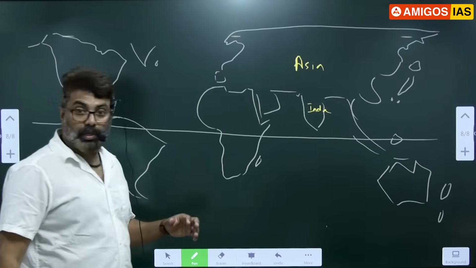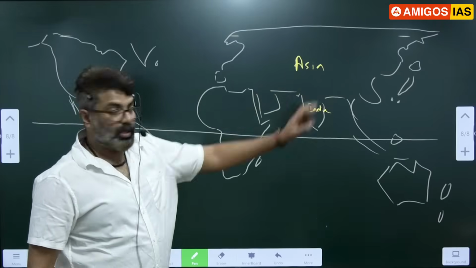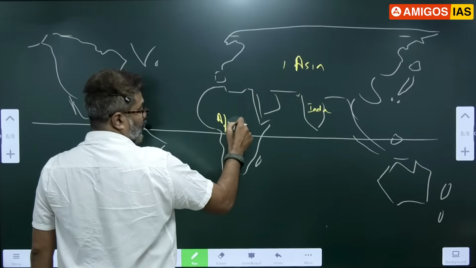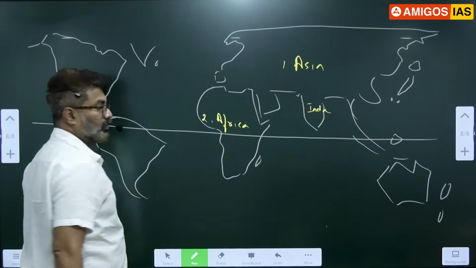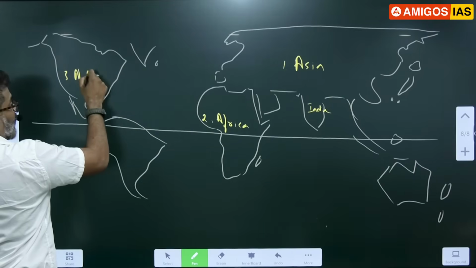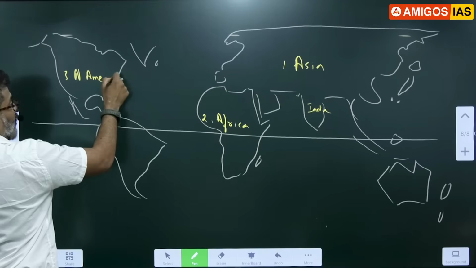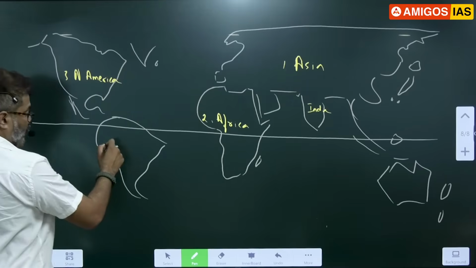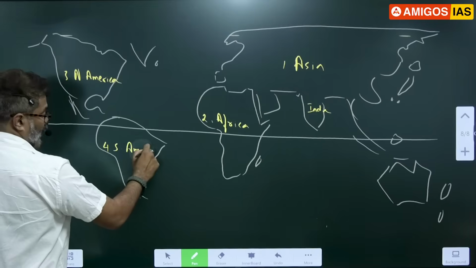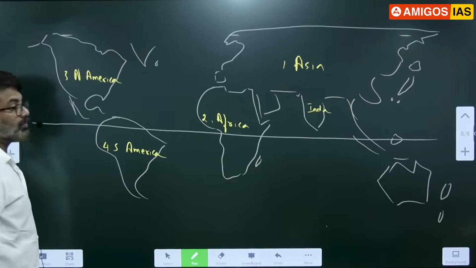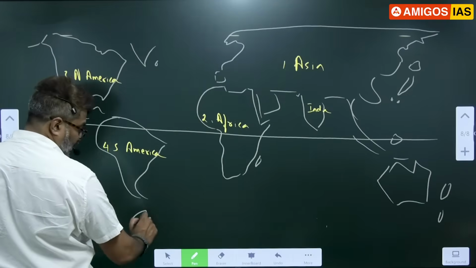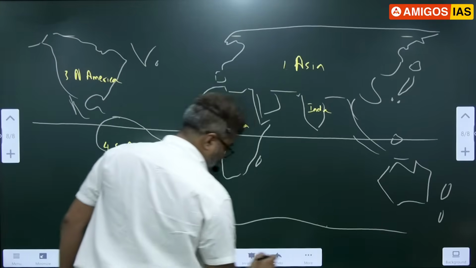See here, this is Asia, correct? Look at Asia. Second largest is Africa, here. Third largest is North America, here. Fourth is South America. Mark 1, 2, 3, 4 also. This is Antarctica below. Fifth largest continent is Antarctica here.